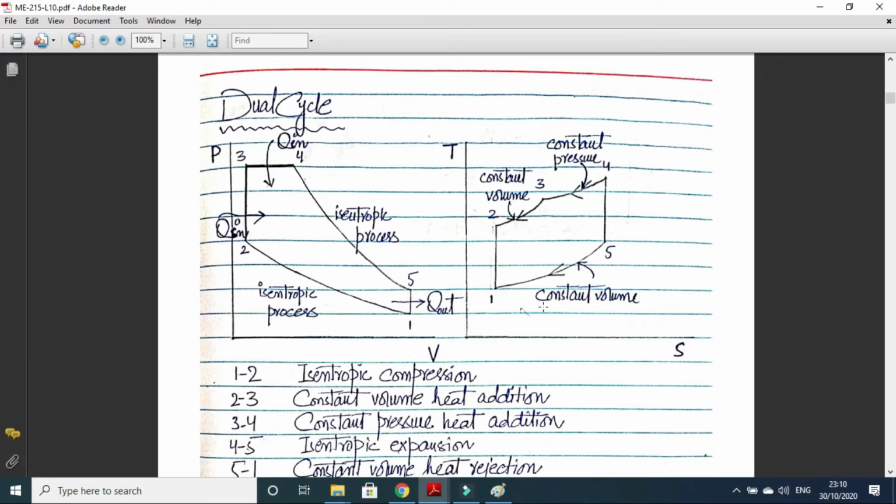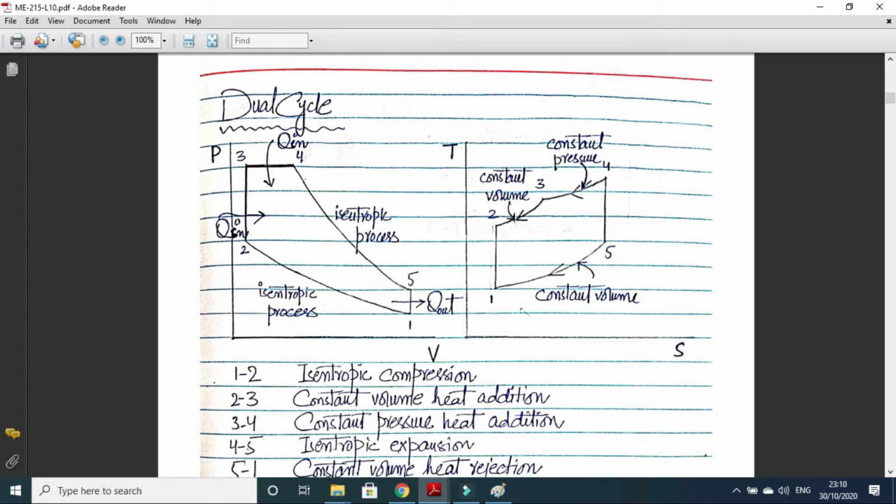In the TS diagram, these processes are also shown. 1 to 2, isentropic compression, entropy remains constant and temperature increases. 2 to 3, constant volume heat addition, and 3 to 4, constant pressure heat addition. And students, you can note that the temperature rise during 2 to 3 is greater than the temperature rise during process 3 to 4. The reason for this behavior is that, I think the arrows are wrongly put, so the arrows should be clockwise.